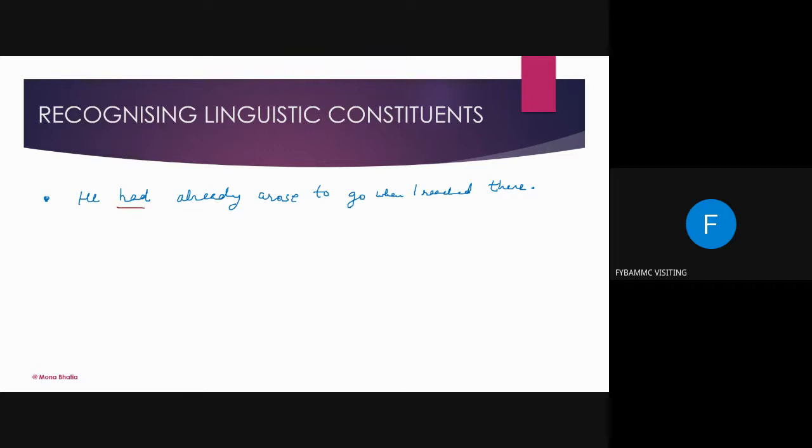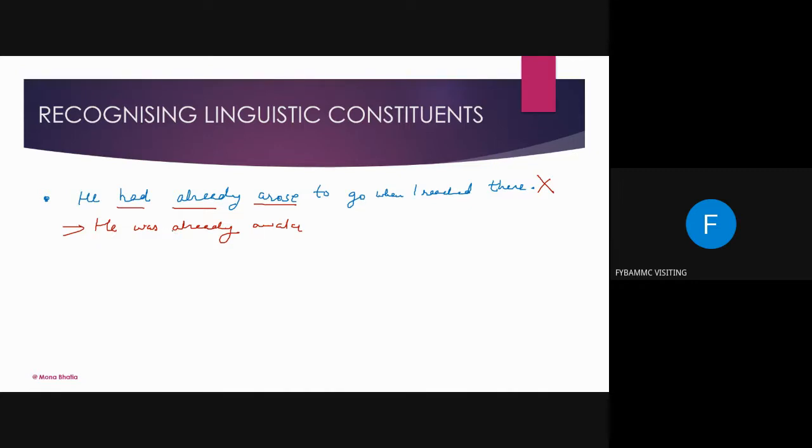See, what have they done? They have used past perfect tense, and after that they put a past word in it, and they also put already in it. So this sentence construction is wrong. How do we correct it? He was already awake. Or he was ready to go.